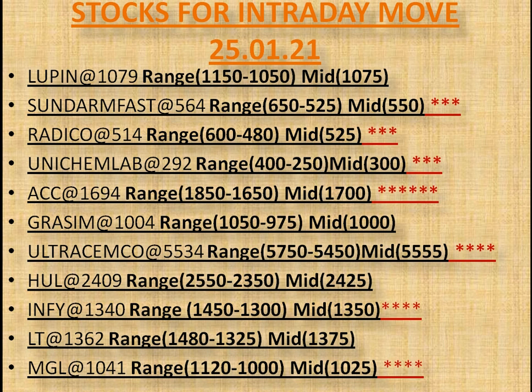Lupin, that LTP is 1079. Its upper range is 1150 and lower range is 1050. So if it sustains above its midpoint, that's 1075, with increased volume, then most likely it will move for its upper range or higher resistance, that's 1150. Similarly, if it sustains below its midpoint, that's 1075, with increased volume, then most likely it will move for its lower range or lower reversal support or major support, that's 1050.